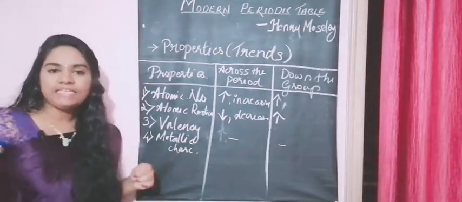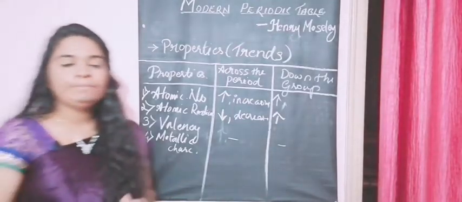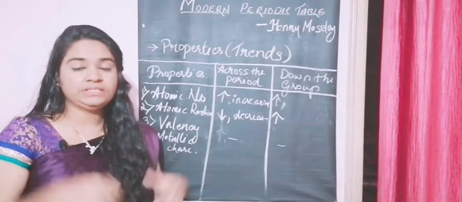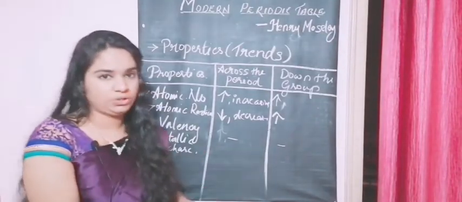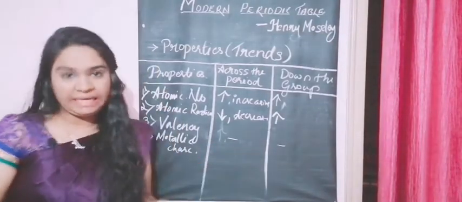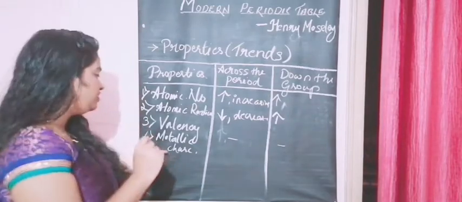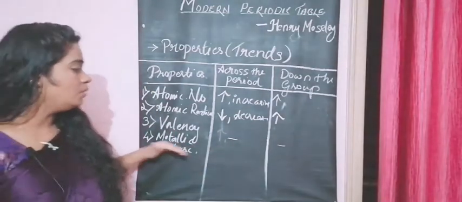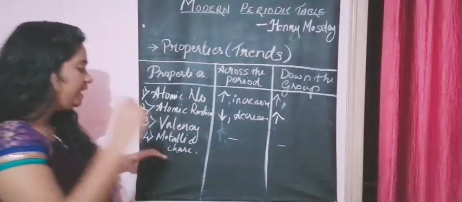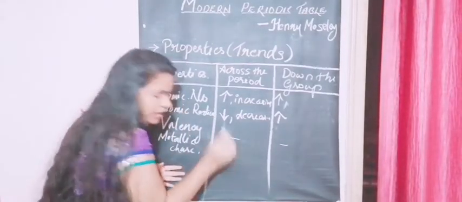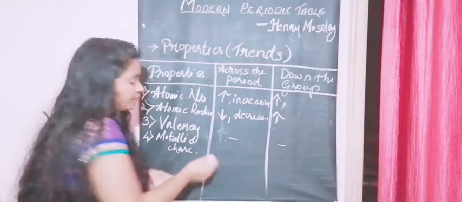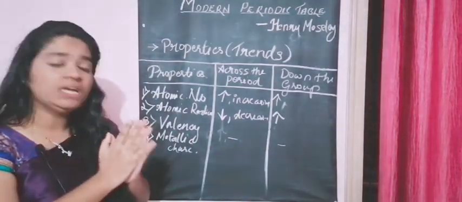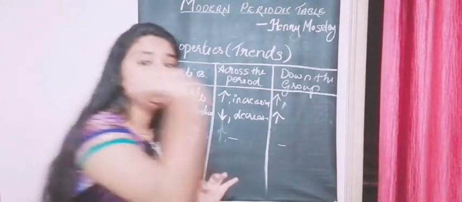Now metallic character, as I told you, what is a metal? Metal, the element which tends to lose electrons, is basically the metal, right? That means it has lesser valency, right? So how does it go across a period? It decreases across the period. It's basically losing the electrons. So metals are the ones which tend to lose electrons.